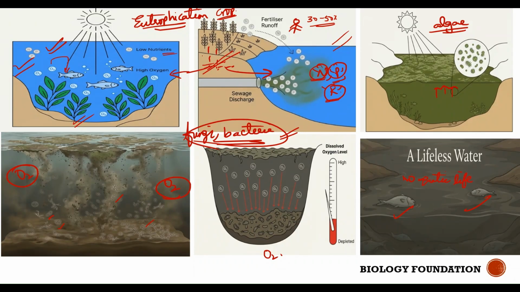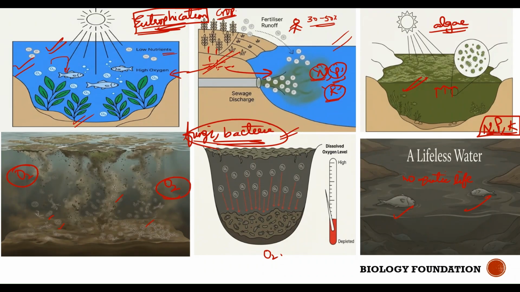Now, what is eutrophication? Eutrophication is the excess growth of algae because of enriching the water body with nutrients rich in nitrogen, phosphorus, and potassium. Is it clear? When I say eutrophication, it is excess growth of algae that covers the surface of the water body, water bodies which are rich in nutrients like nitrogen, phosphorus, and potassium.